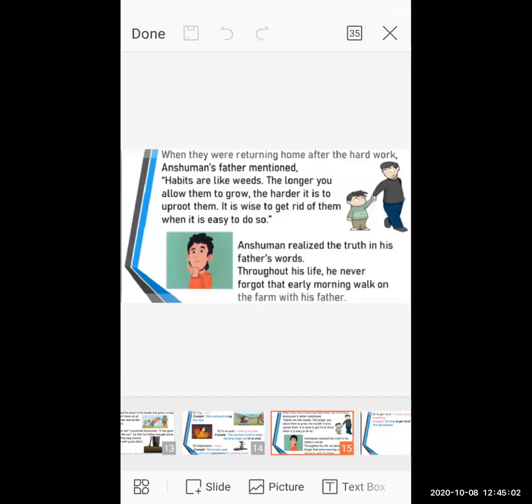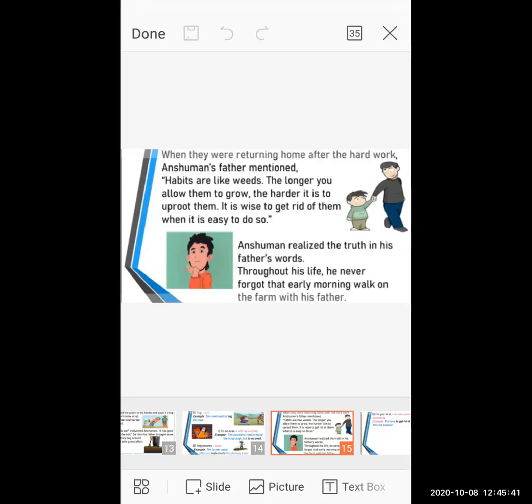They do all this weeding work in the garden. They observe in the garden whatever germ-affected seedlings are there, and they remove them. They observe the plants, and if they are dangerous and poisonous plants, they remove them. When they are returning home after a lot of hard work, Anshuman's father mentions something. The father says, my dear child, habits are like a weed.